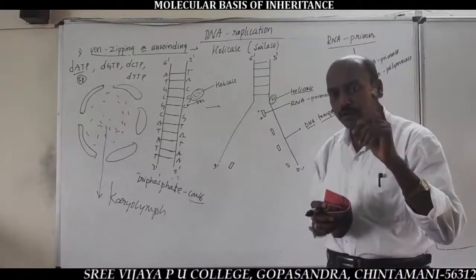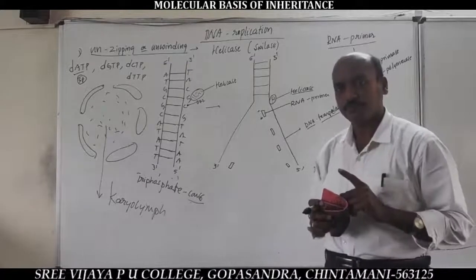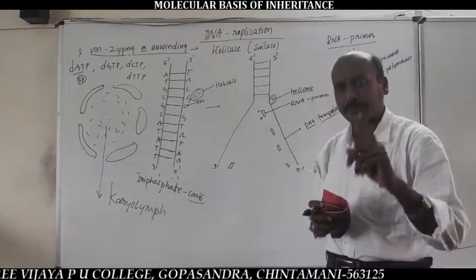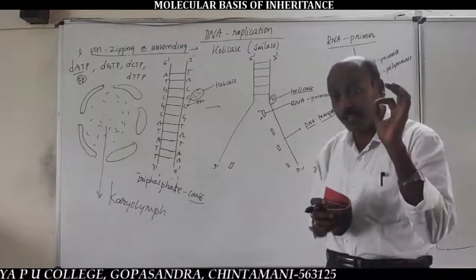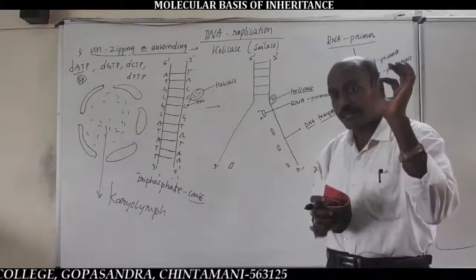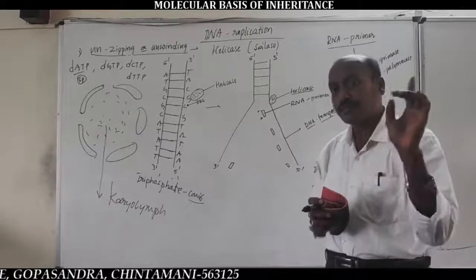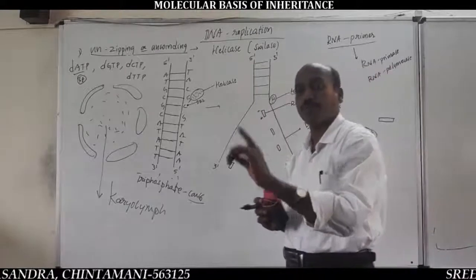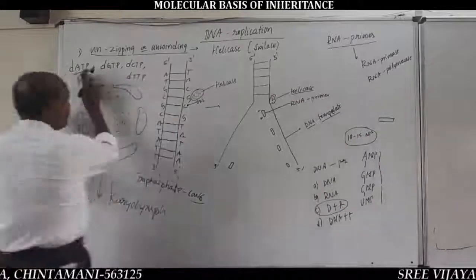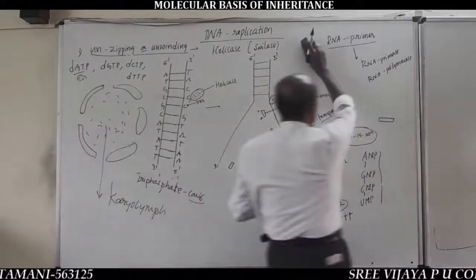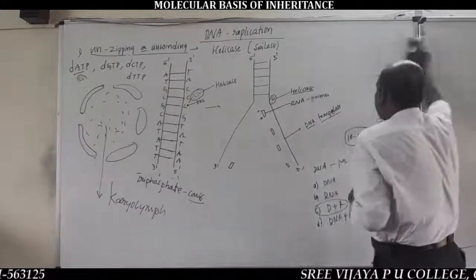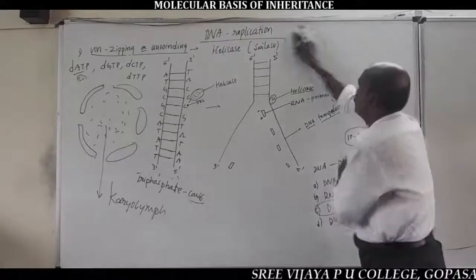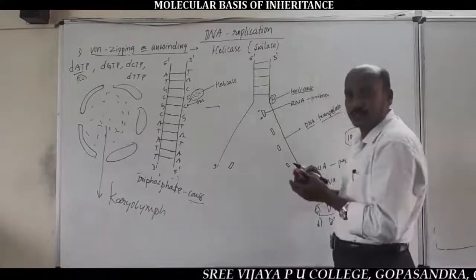At the time of DNA replication, each DNA nucleotide can separate 2 phosphate functional groups. Listen here. Each nucleotide can separate 2 phosphate functional groups.